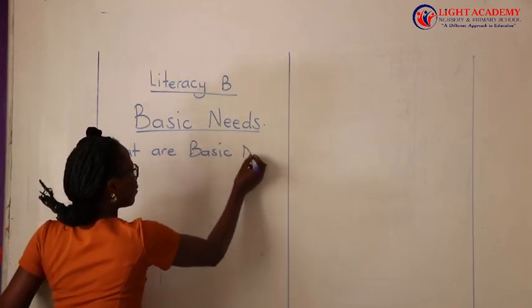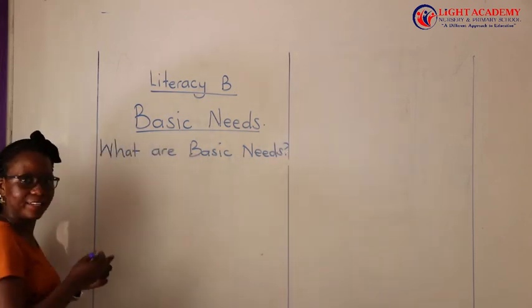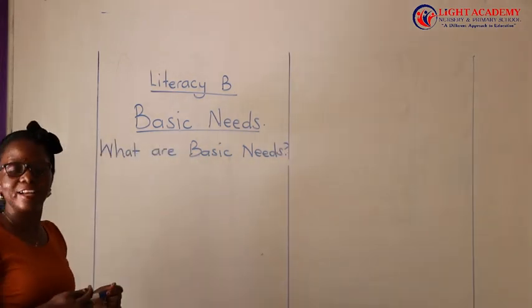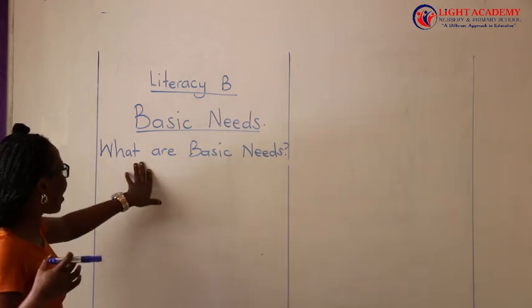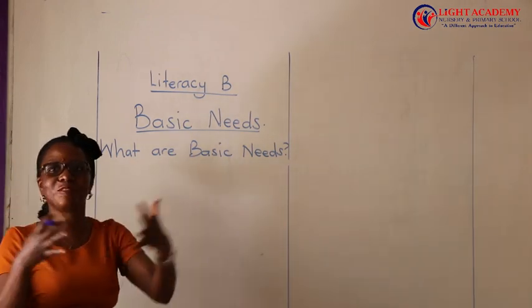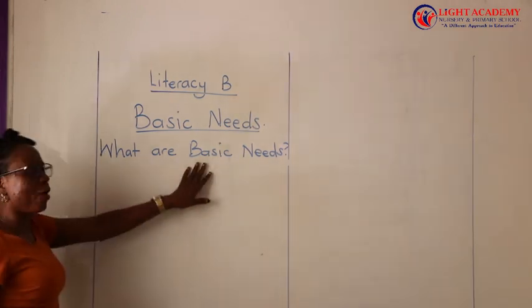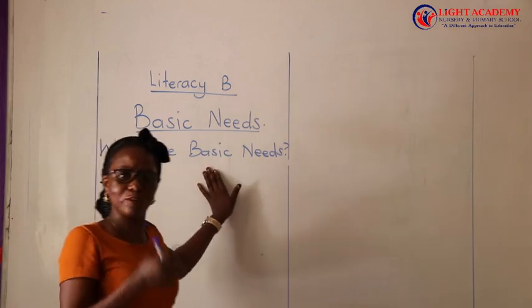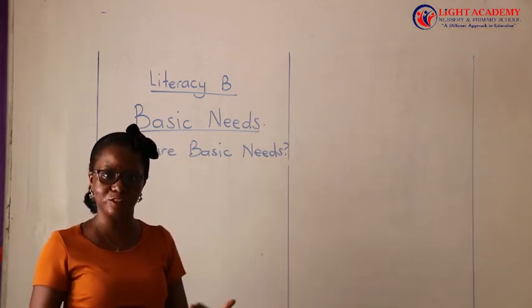You may ask yourself, according to how I have explained the word basic and the word needs, wherever you are watching from, what does this word basic needs mean when you combine it together? So, the word basic, as I have told you, means something that is very essential.